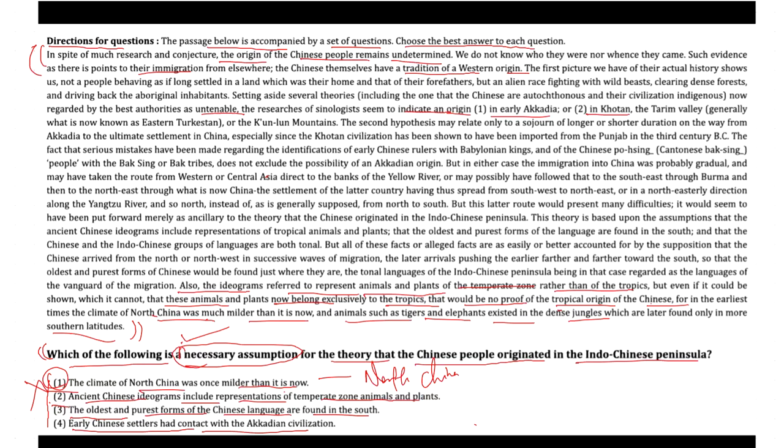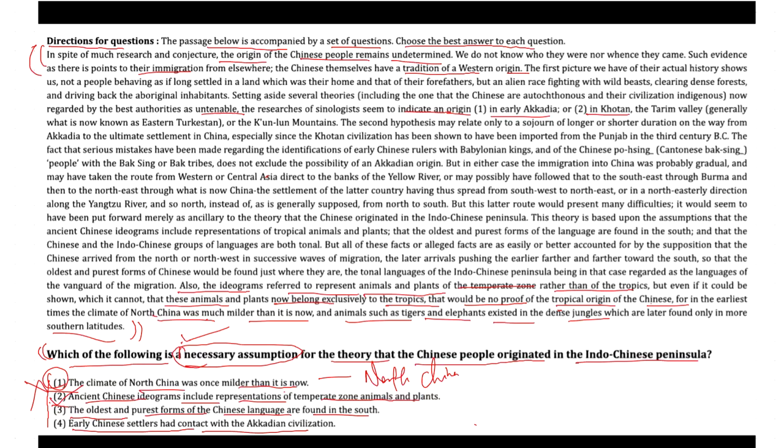So option two is directly related to the theory of Indo-Chinese origin, as it speaks to the representation of animals and plants in ancient Chinese ideograms, which is a key part of the theory. In that case, ancient Chinese ideograms including representation of temperate zone animals and plants would be the appropriate assumption. But look at the other options.